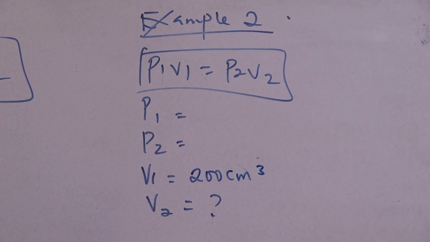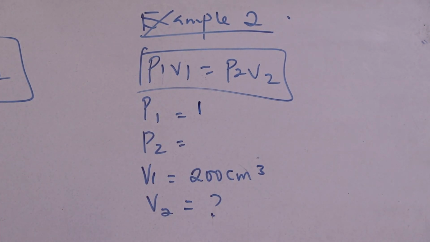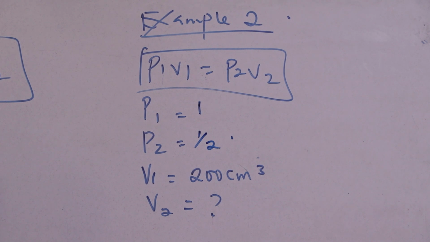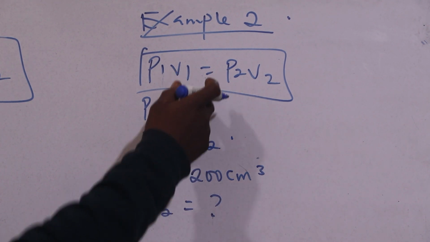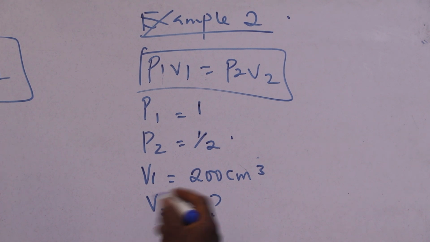My initial pressure, let's say, is 1. I can assume that it's 1, and my final pressure is half, that's 1/2. It's an assumption because the statement is there. Substitute the values we have.